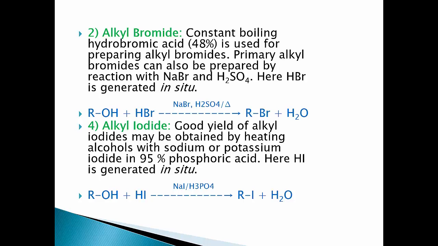The general reaction is ROH, that is alcohol, when it is treated with HI, that is hydroiodic acid, in presence of NaI and H3PO4, that is phosphoric acid, gives RI, that is alkyl iodide, plus H2O.